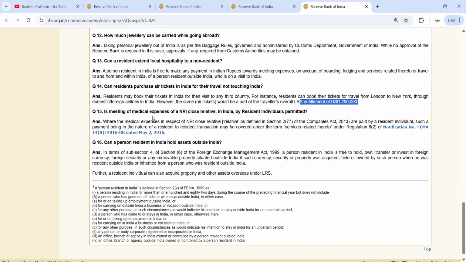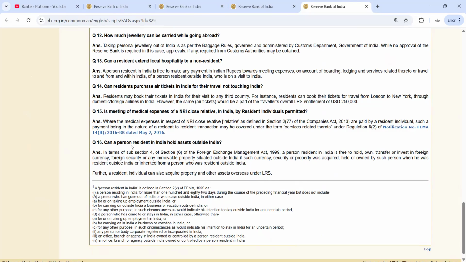Is meeting the medical expense of an NRI close relative in India by a resident individual permitted? Where medical expenses in respect of an NRI close relative, as relative is defined in section 2(77) of the Companies Act, are paid by a resident individual, such payment, being in the nature of a resident to resident transaction, may be covered under the term services related. Okay. So that has nothing to do with FEMA.